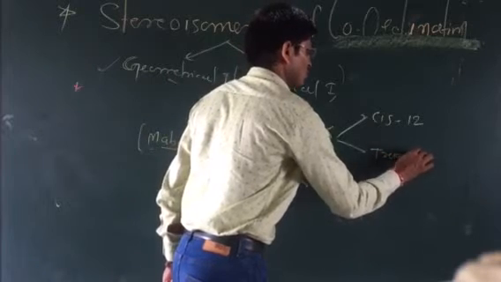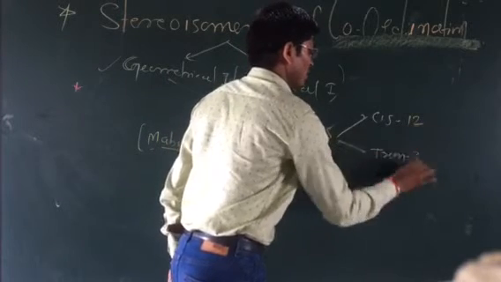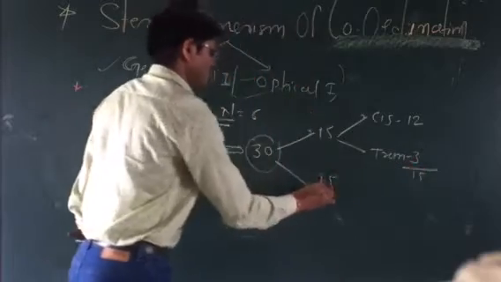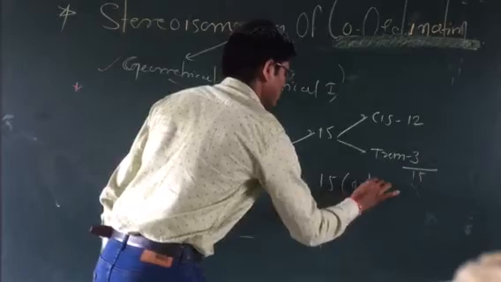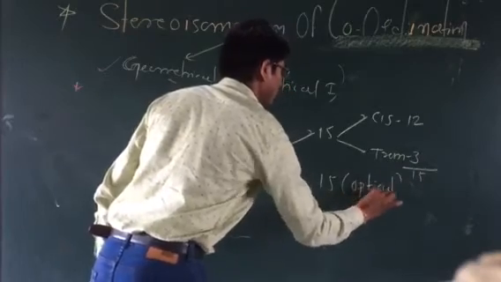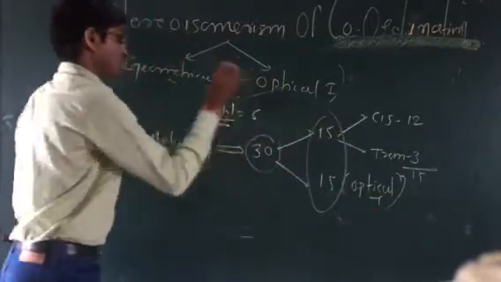This trans isomerism shows 3. It is nothing but 12 plus 3, which is 15. The other type of isomerism is optical isomerism, 12. This is the 15 isomerism. So this is optical isomerism. Out of the 30 isomerism.